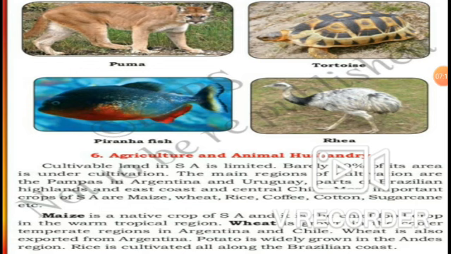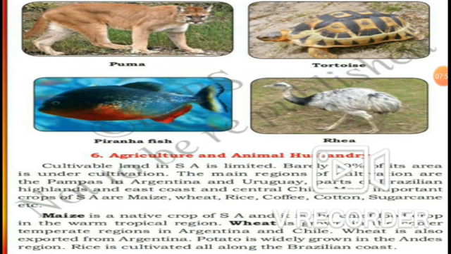After this, agriculture and animal husbandry. Cultivable land in SA is limited. Yes, SA means South America. Barely 10% of its area is under cultivation. The main regions of cultivation are the pampas in Argentina and Uruguay, parts of Brazilian highlands and east coast, and central Chile. Most important crops of South America are maize, wheat, rice, coffee, cotton and sugarcane, etc.